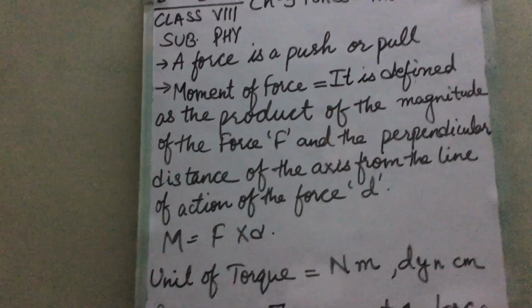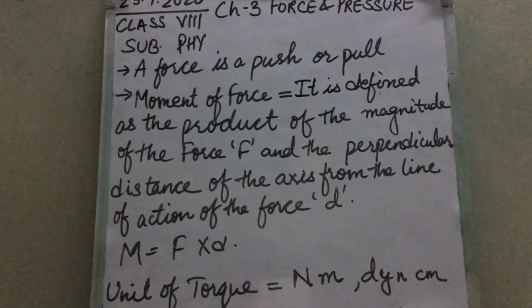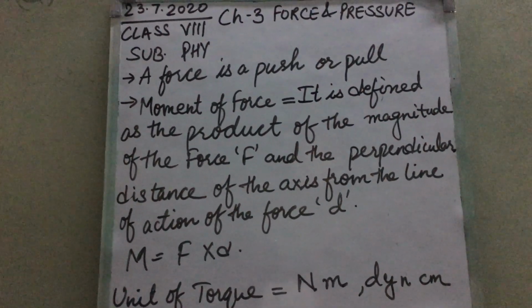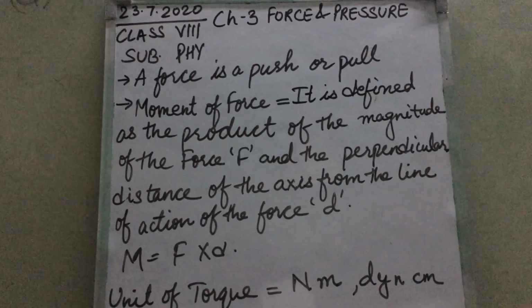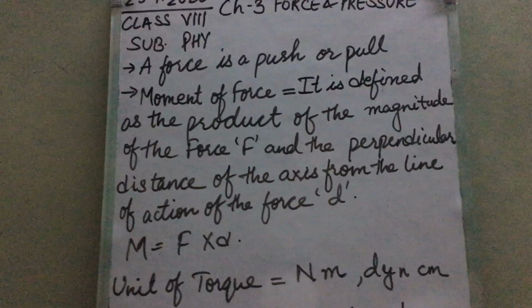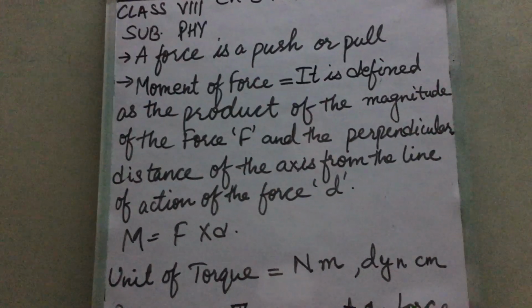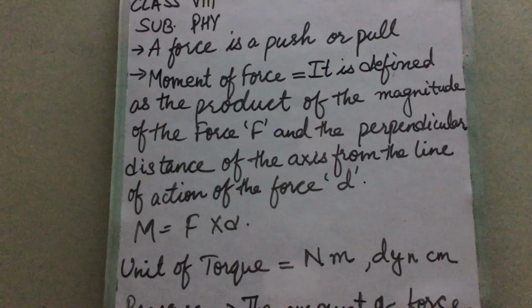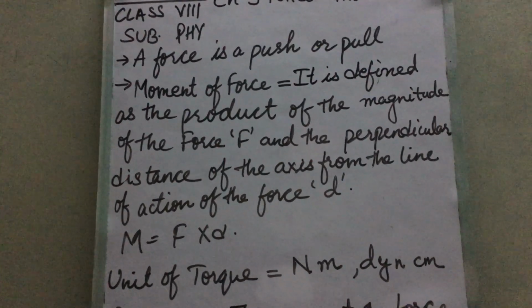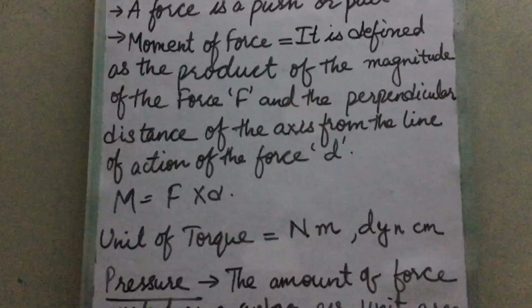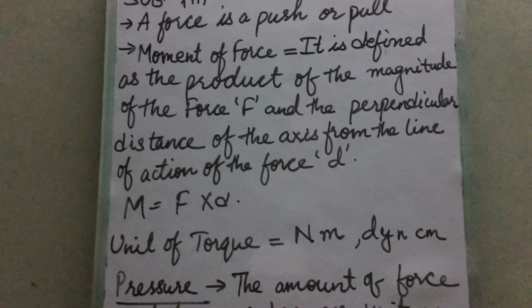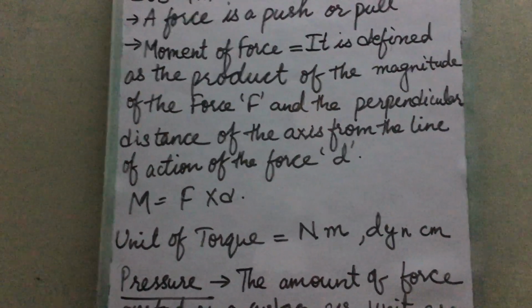The turning effect of force is measured in terms of a physical quantity called what? Torque. The turning effect of force is measured in terms of a quantity known as torque. The turning effect of force is called the moment of force or torque. Whether you say turning effect of force, moment of force, or torque, all these mean the same thing.